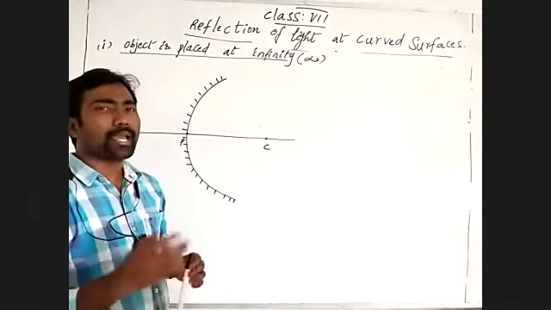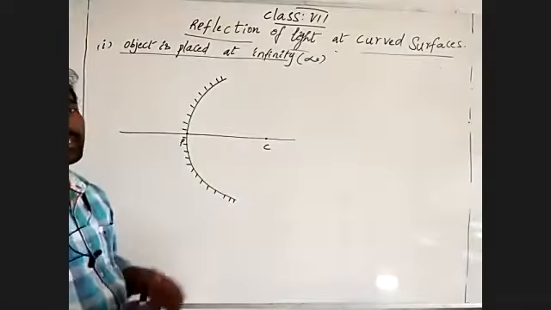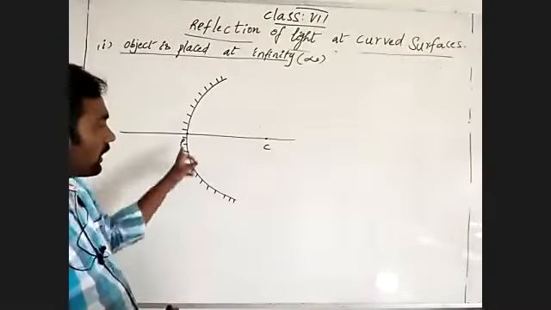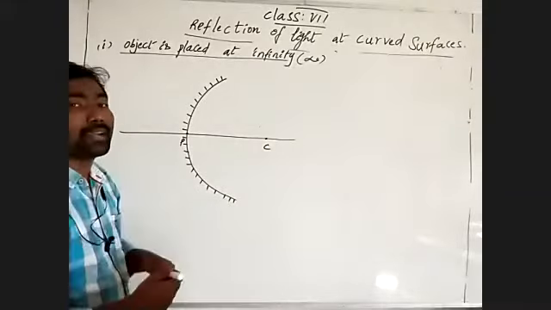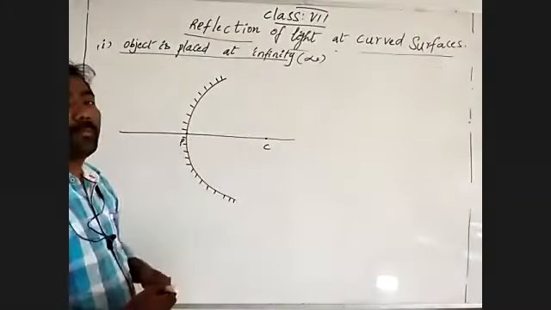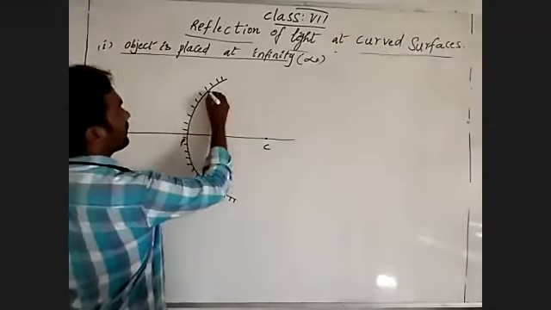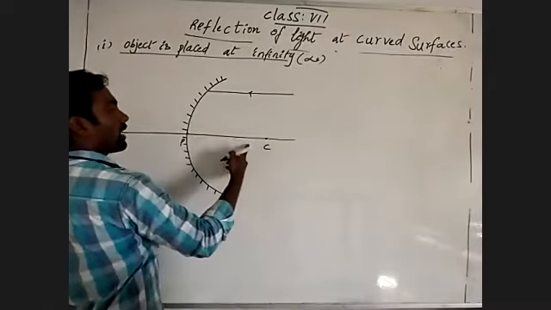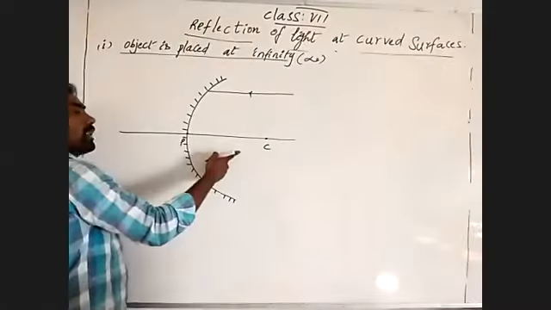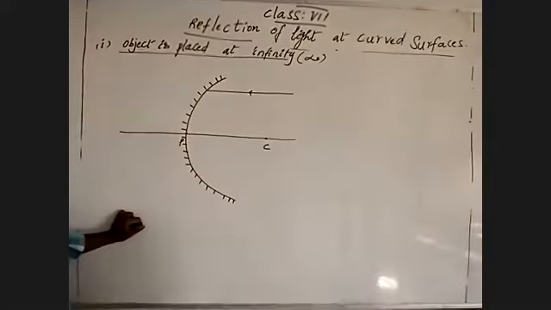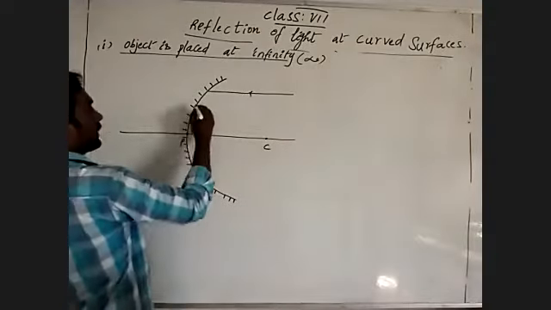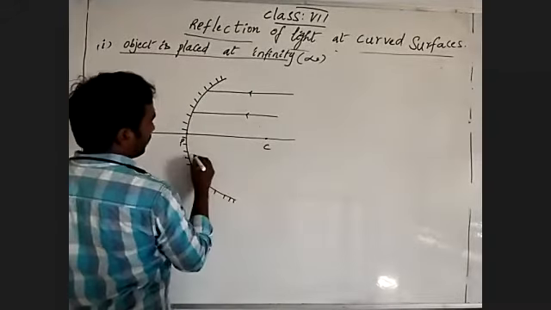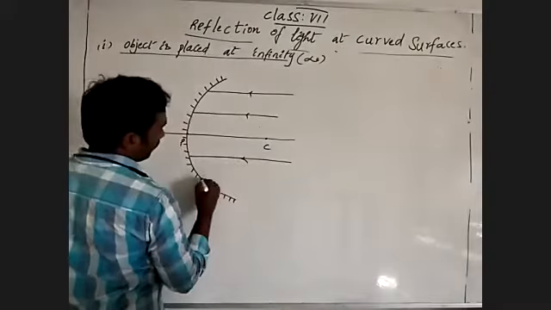A parallel beam of light we already discussed. So the light rays fall on the inner curved surface parallel to the principal axis, because they are coming from infinity. One more light ray I am showing from the bottom, also parallel.